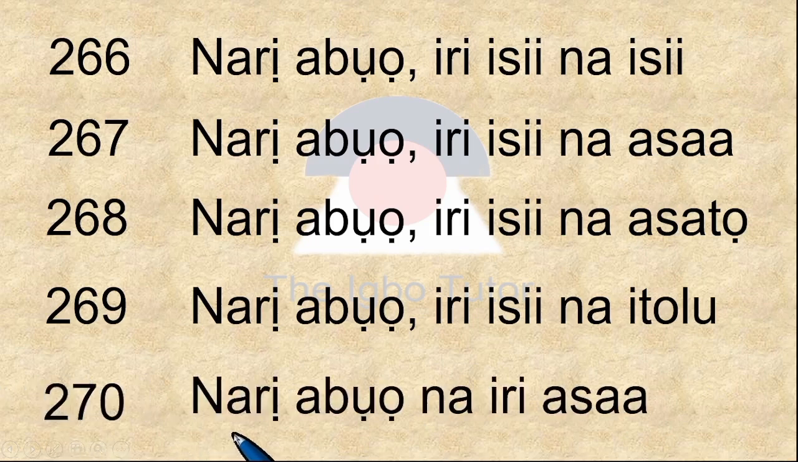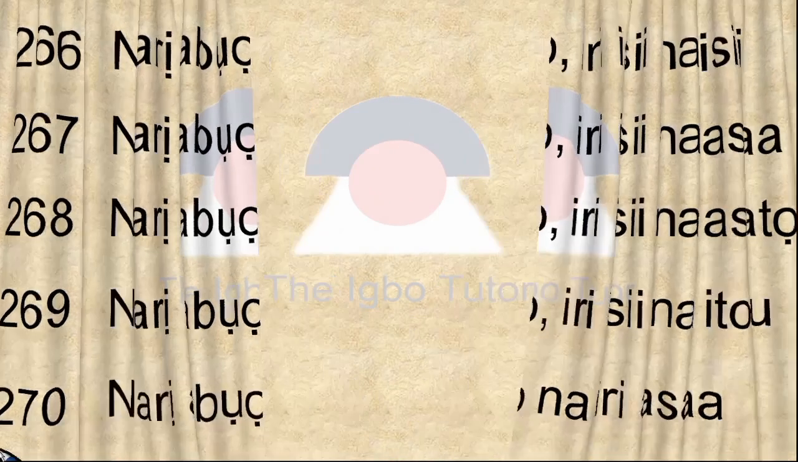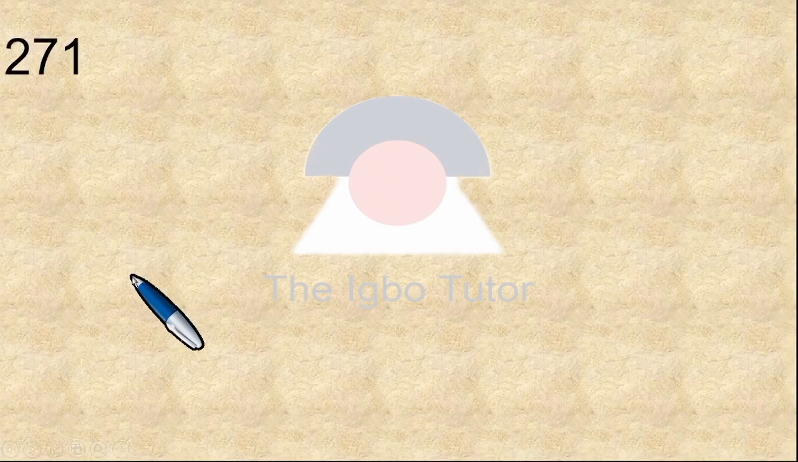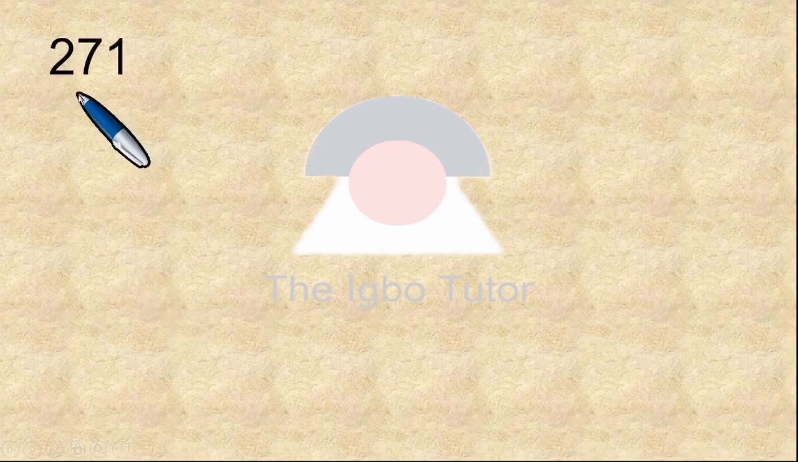270 is narị abụọ na iri asaa. Narị abụọ, 100 in 2 places, 200, and, which is na. Iri, 10 in 7 places, iri asaa. Narị abụọ na iri asaa. Move on to the next page with this number 7.